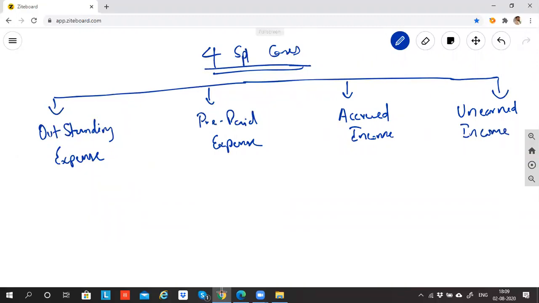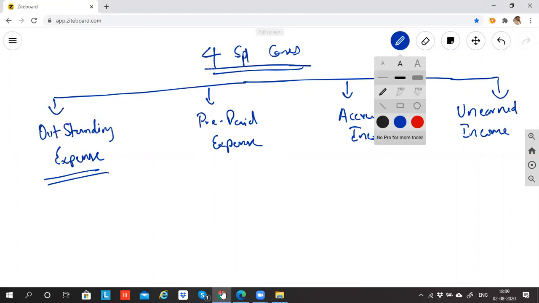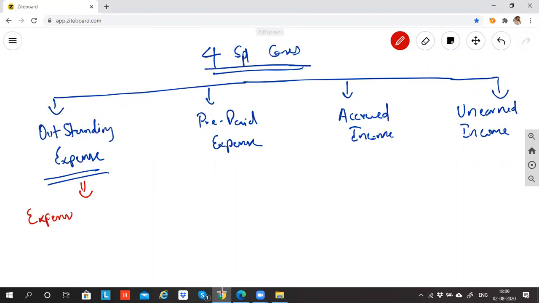So what is outstanding expense? What is the meaning of this? This means expense incurred but not paid. Expense incurred but not paid. Now you need to understand what is expense. You know what is expense?